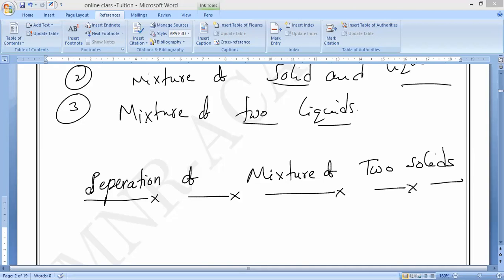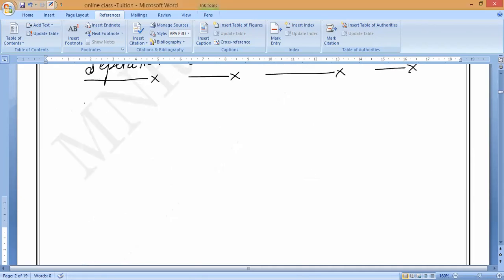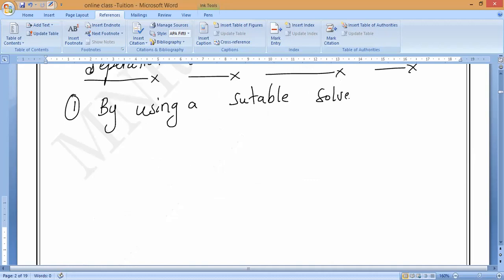First one is what? By using a suitable solvent. What is the first technique for separation of mixture of two solids? By using a suitable solvent. First one, write it: by using a suitable solvent.